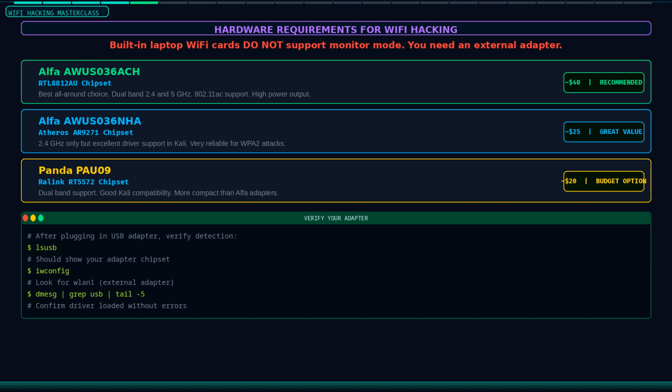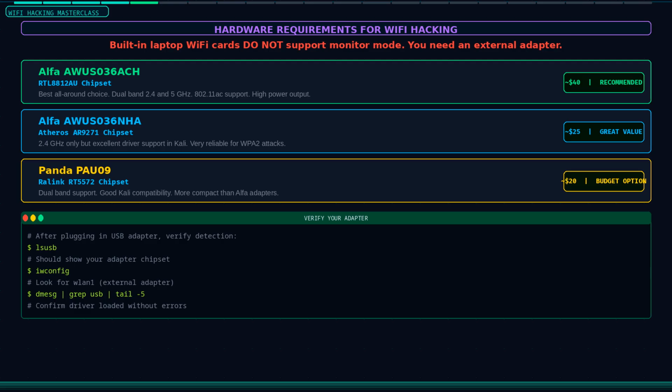You cannot do Wi-Fi hacking with just any laptop. The built-in Wi-Fi adapter in most computers does not support monitor mode or packet injection, which are the 2 capabilities you absolutely need. Monitor mode lets your adapter passively capture all wireless frames in range, not just frames addressed to your device. Packet injection lets you craft and transmit arbitrary frames, which is how deauthentication attacks work.